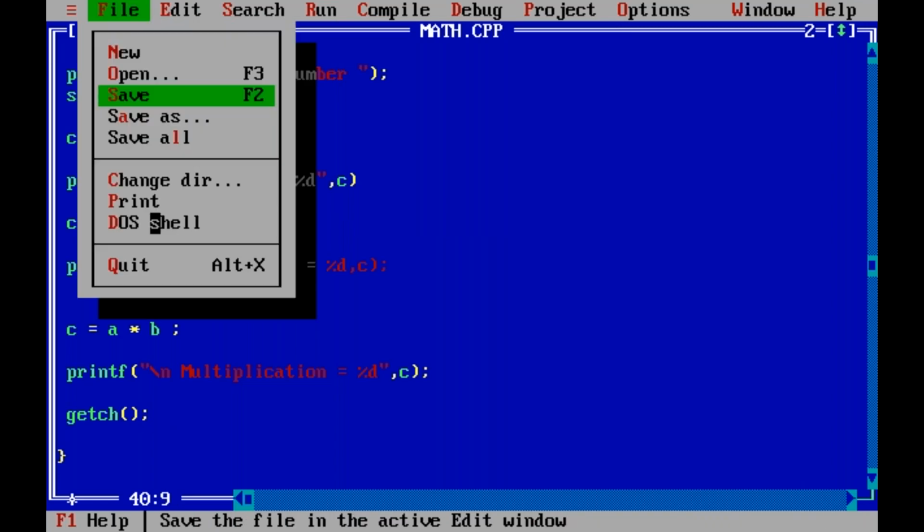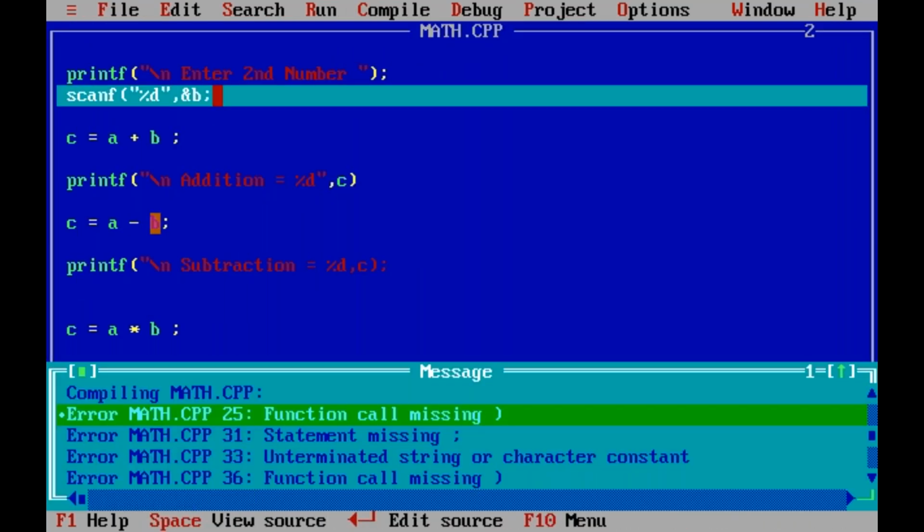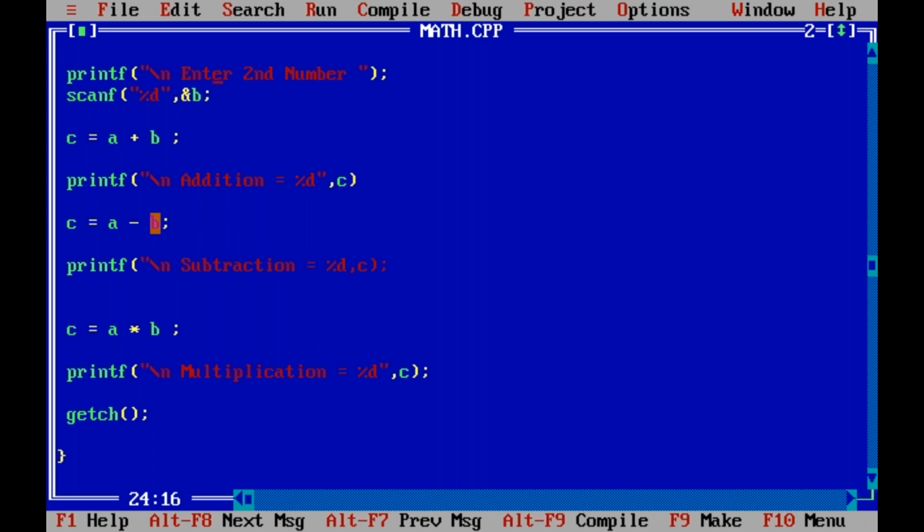Yes. Save. Yes, overwriting. Compile. Yes. Still error. Still errors. Okay. Still errors here. See this. So this bracket is missing here. This bracket is missing. Error.